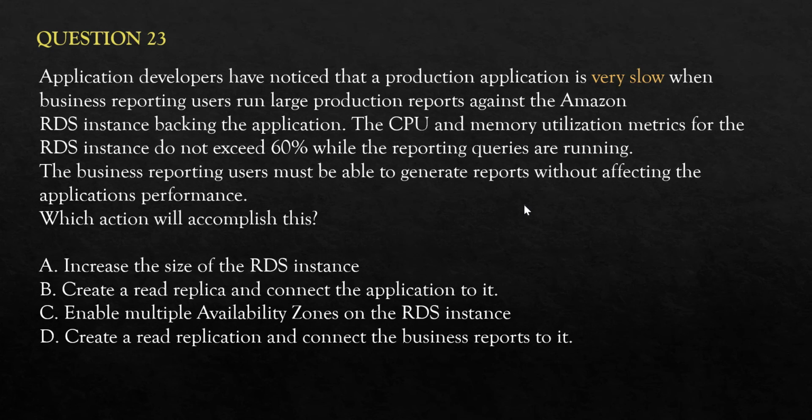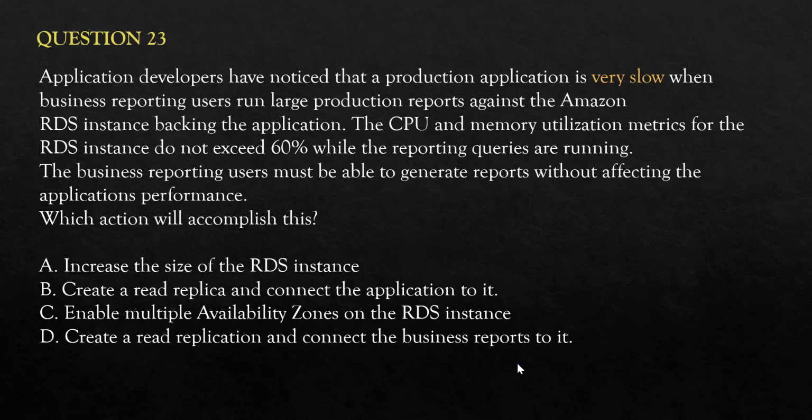So what they are saying is business reporting users must be able to generate reports without affecting application performance. So how to do that? So basically it is asking for segregation of duties, split the duties. How to split the duties? You create a read replica, a separate database which the business reports will use. An RDS primary database will be used by the application for writes or website reads.